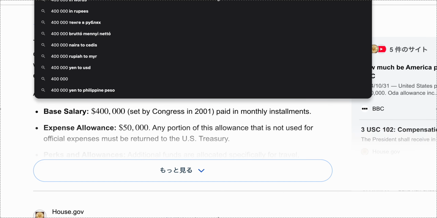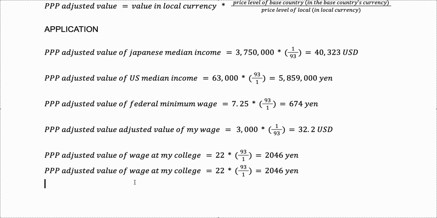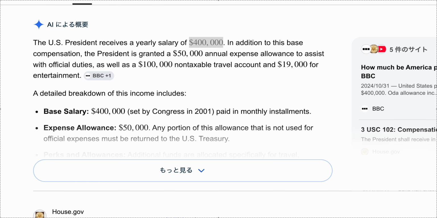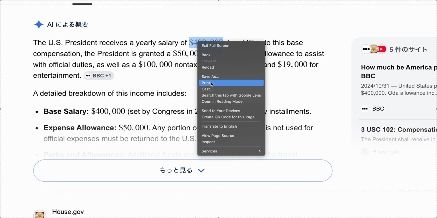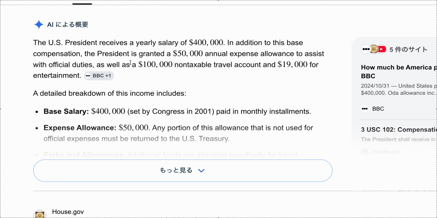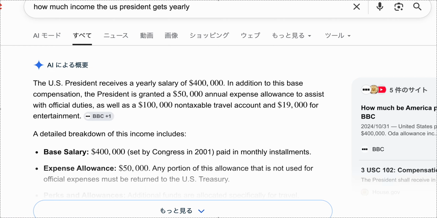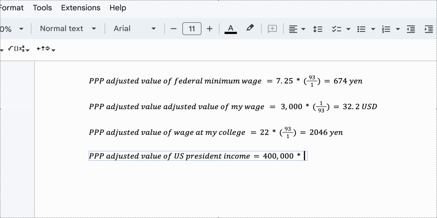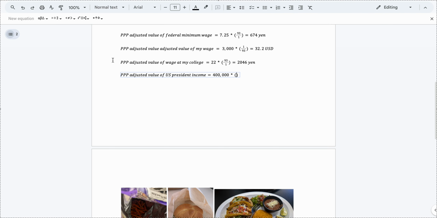Then we can copy and paste this, and PPP adjusted value of US president income is $400,000 multiplied by base country, which is Japan.